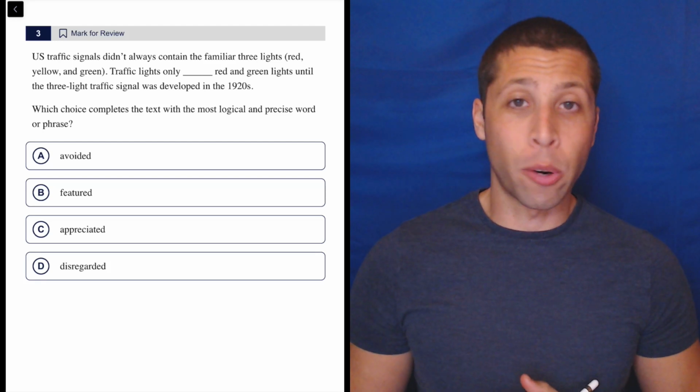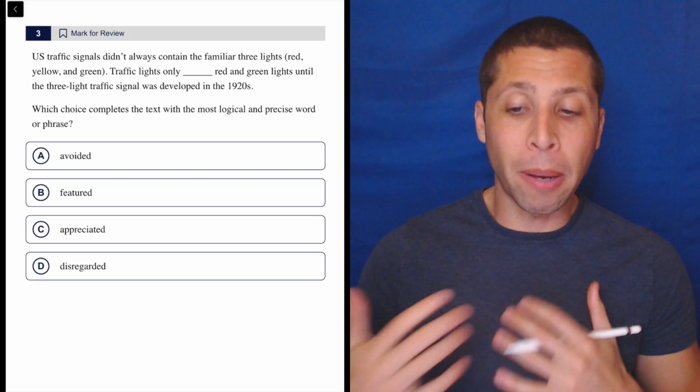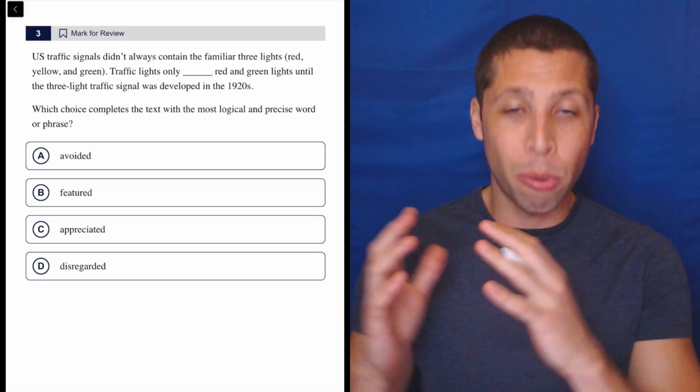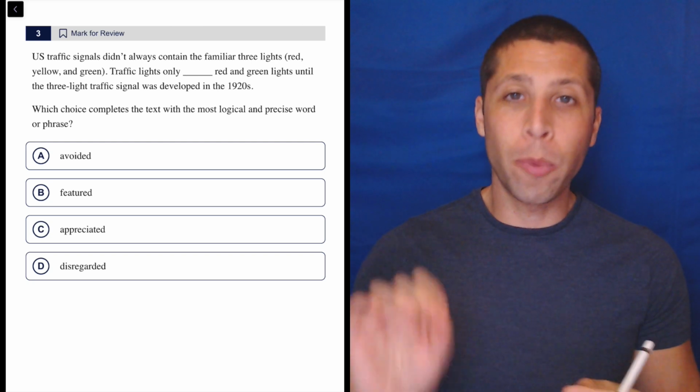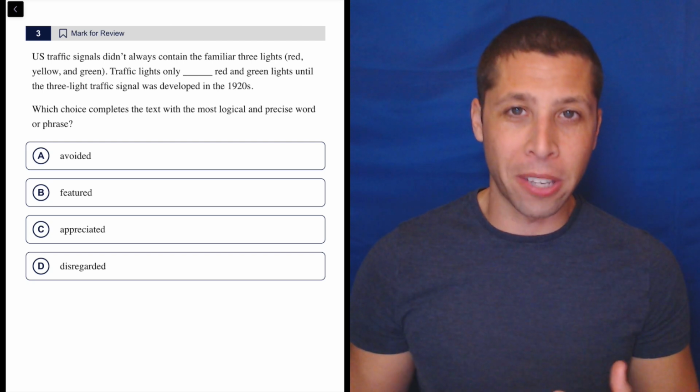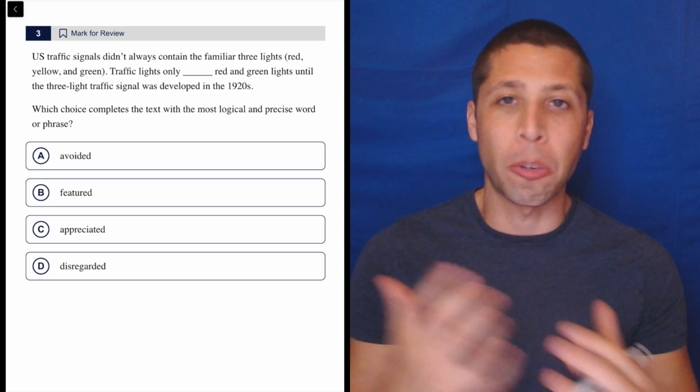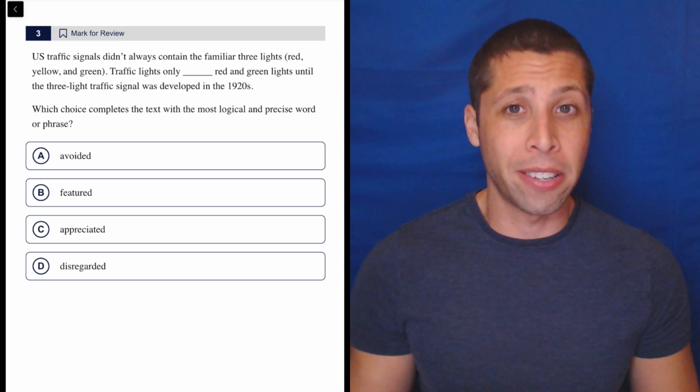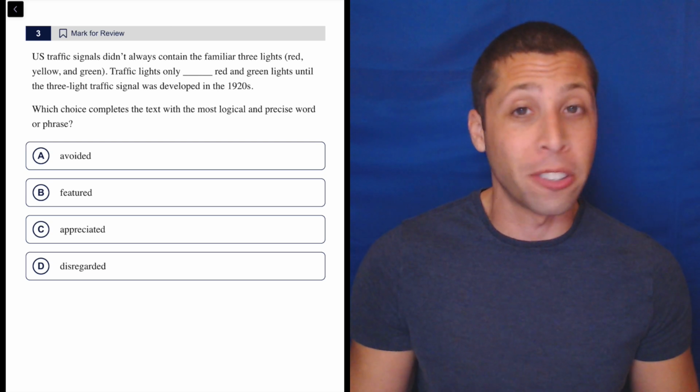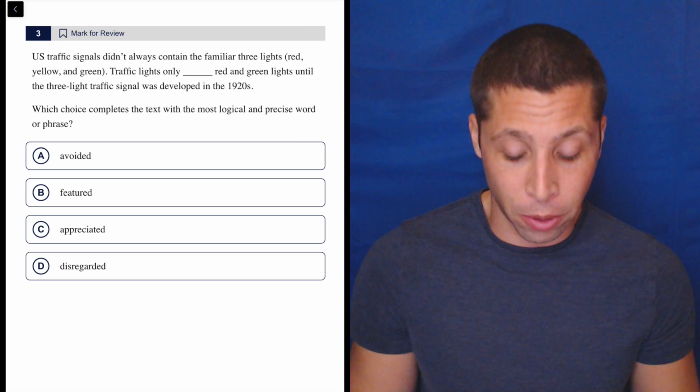I think most people are going to get a question like this right, but it's less about right and wrong here and more about, can we practice that skill of knowing when the SAT sentences here are repeating themselves and we can just steal some other word to put in the blank. This is a very clear case of this, and I'd want you to take advantage of these opportunities in the easy ones, so we're practicing this skill for the hard ones.